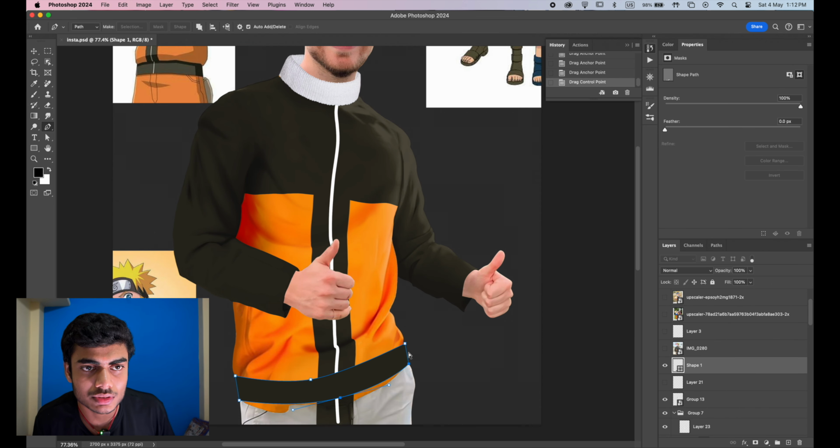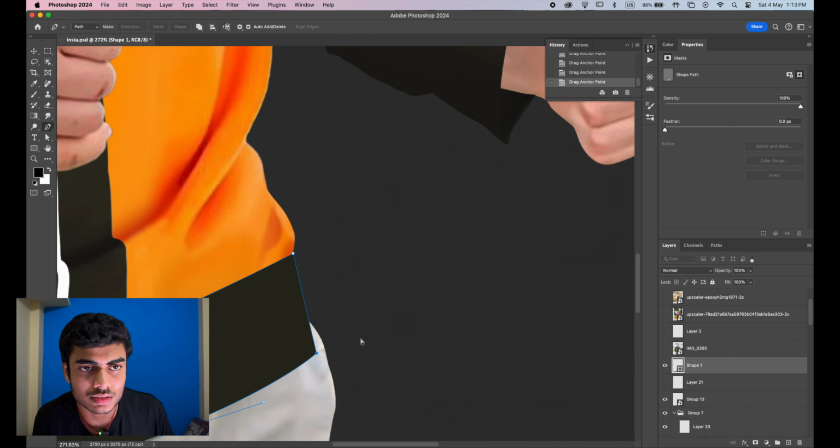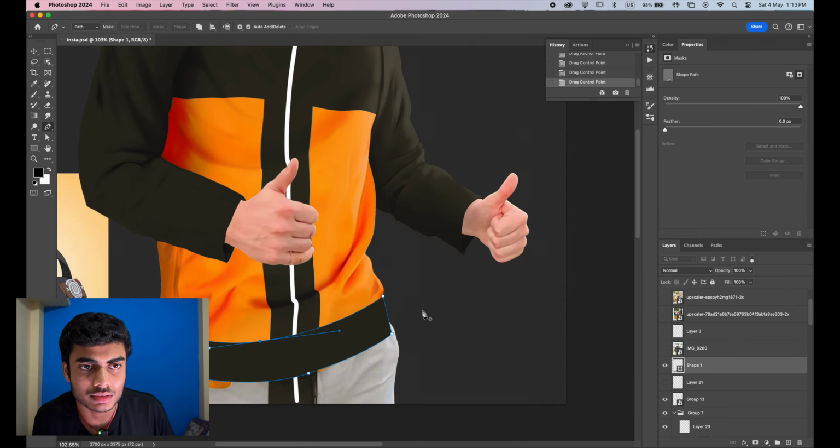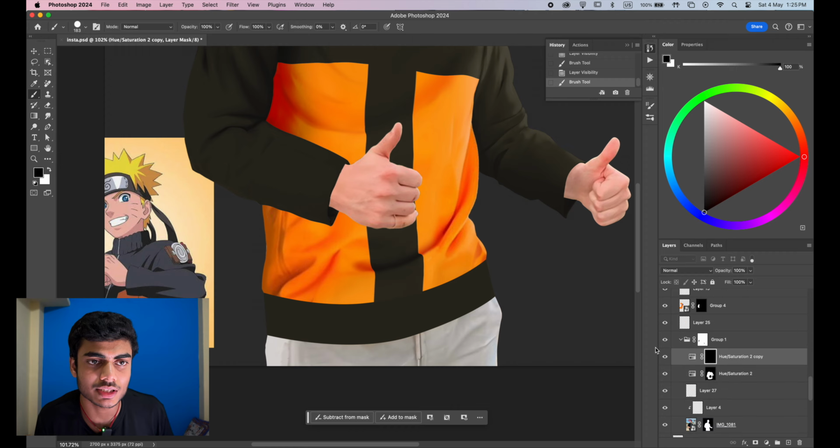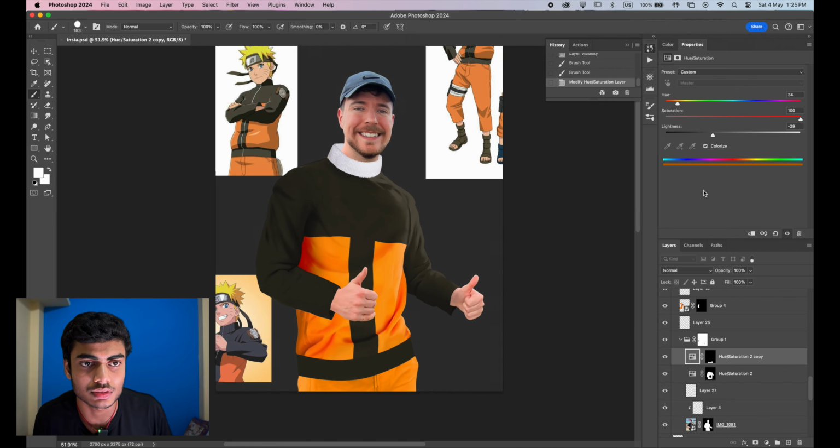For the bottom part of the shirt, I couldn't find any image, so I just created a shape using pen tool and colored it. After that, I fixed the color of the pant and the collar as well.